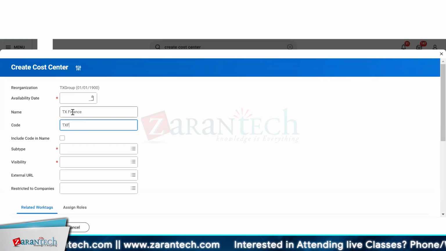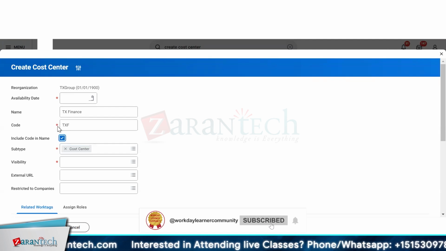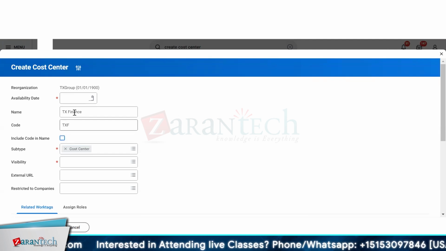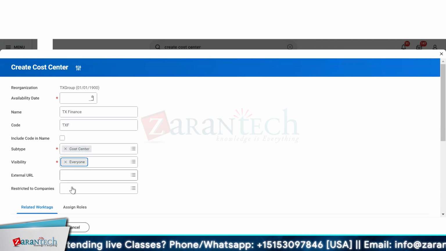If I wanted to include it into my code, that is okay. If not, and if it is checked, that is mandatory. If it is not checked, then it will not be part of my cost center name. Now visibility is everyone. Subtype, we have selected cost center.